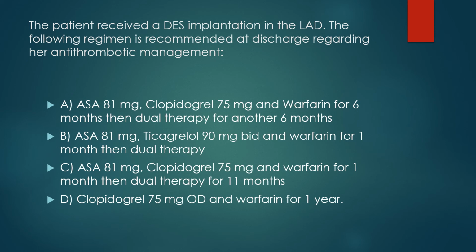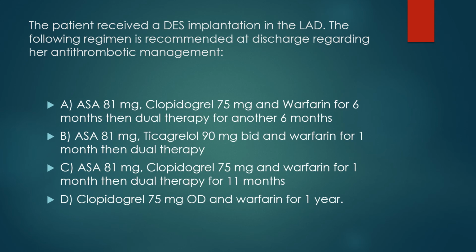The following regimen is recommended regarding her antithrombotic management. A. Aspirin 81 mg, clopidogrel 75 mg, and warfarin for 6 months, then dual therapy for another 6 months. B. Aspirin 81 mg, ticagrelor 90 mg twice daily, and warfarin for 1 month, then dual therapy. C. Aspirin 81 mg, clopidogrel 75 mg, and warfarin for 1 month, then dual therapy for 11 months. D. Clopidogrel 75 mg once daily and warfarin for 1 year.